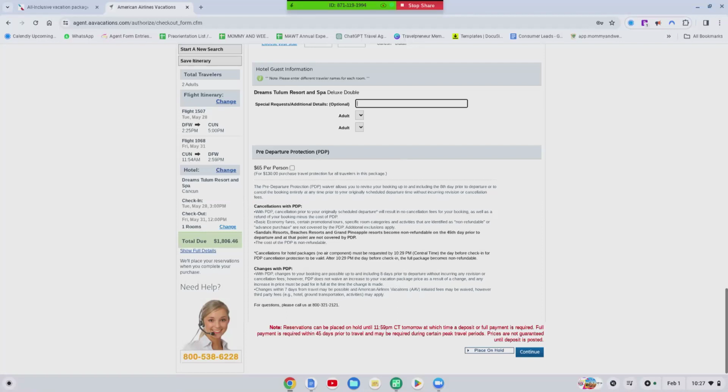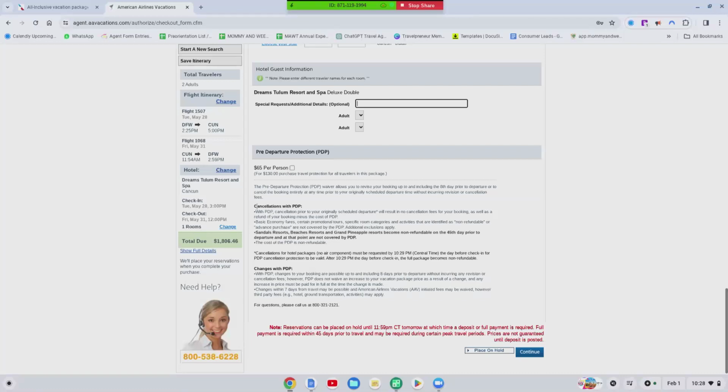So Greece was supposed to open back up. And so we pre-purchased the tickets and we added on pre-departure protection. They didn't open up when they said that they were. And so we were just able to call American Airlines and say, hey, they didn't open up, or whatever the reason is, and let's go ahead, I want to take all that money and put it on another vacation. And they'll do that without charging you anything extra.